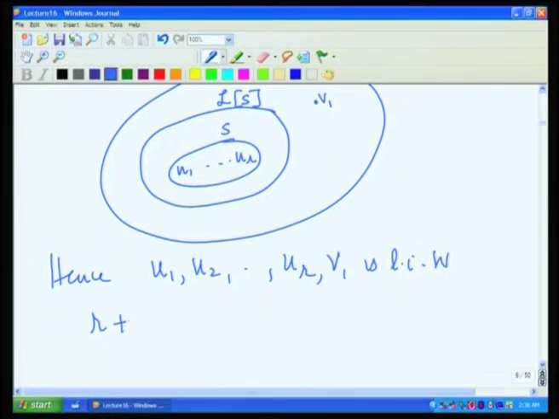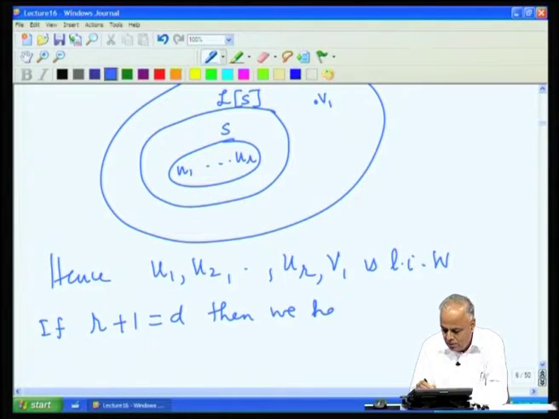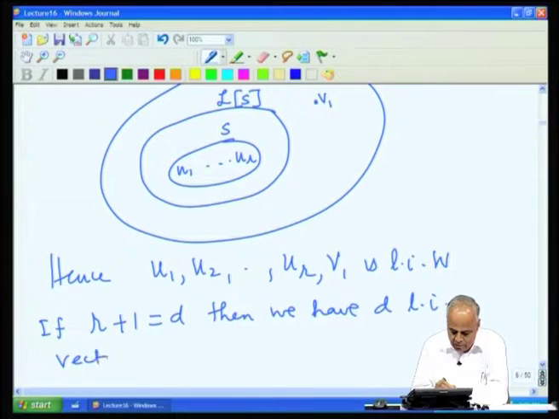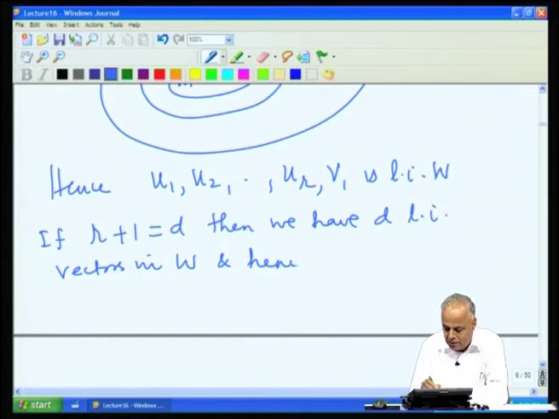Now, if R plus 1 is equal to D, then we have D linearly independent vectors in a D dimensional space, and hence a basis for W.